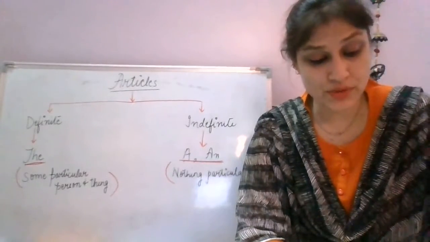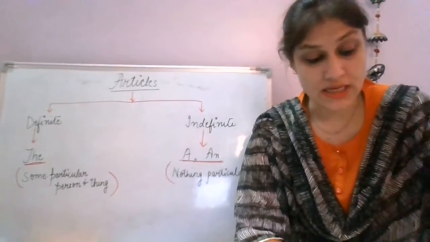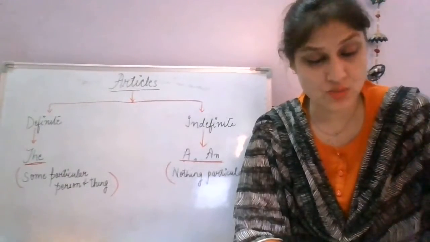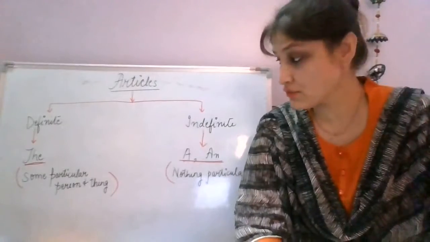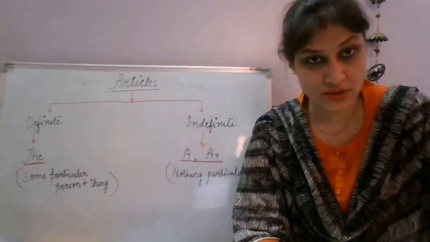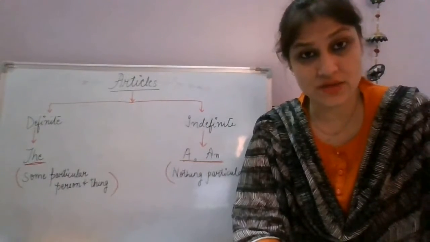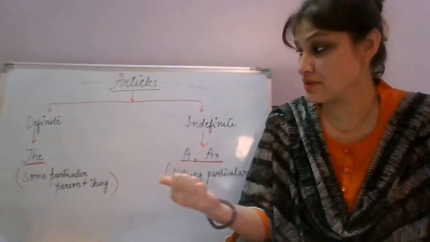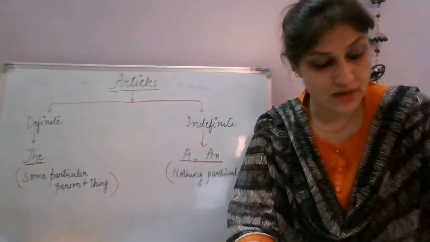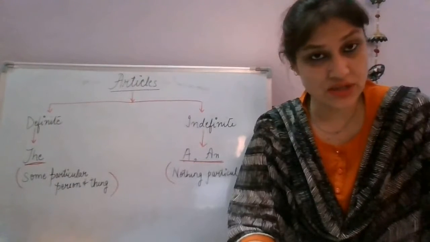With countries that have plural noun as their names. Now there are countries which have plural nouns in their names, like the Philippines, the Netherlands, right? We cannot say it's one. Of course, the name sounds plural, therefore the. With some titles, name of organizations, okay, like the UNO, the Queen of England. So there's a title, the Queen of England. So we have used a definite article the, and of course with some organization, the UNO. With the names of buildings, newspapers, work of art, the Hindustan Times, the Taj, the Mona Lisa.